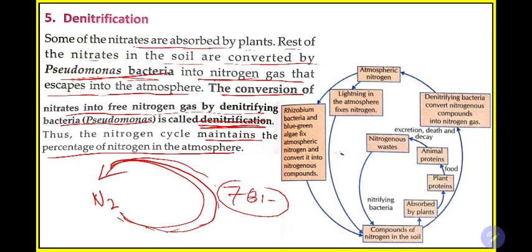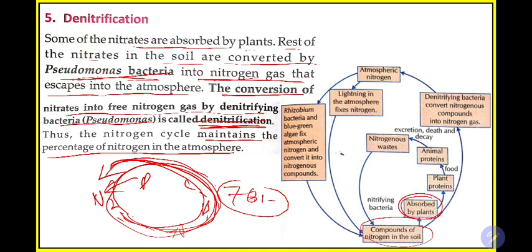All of it is just being used, and after this it is again repeating, giving it back, and the same process is repeating. So now you see this conversion of nitrogen compounds in the soil. What is the first step?